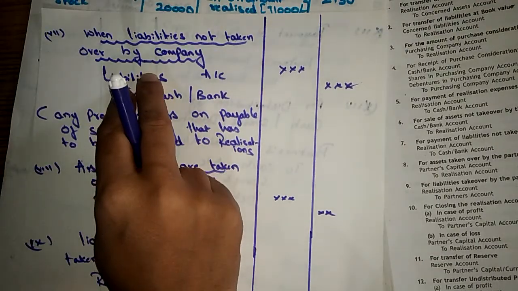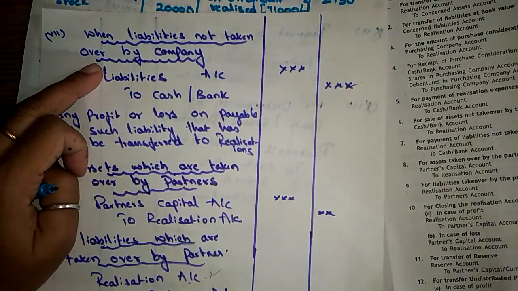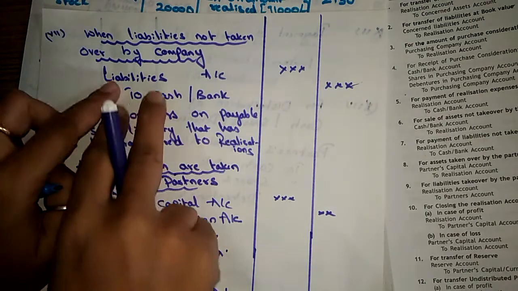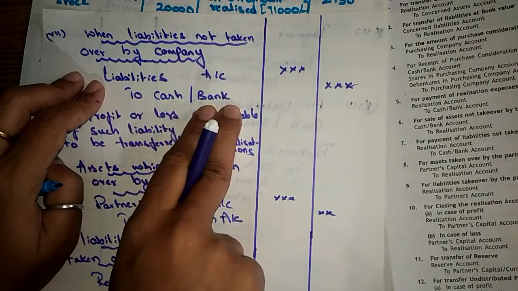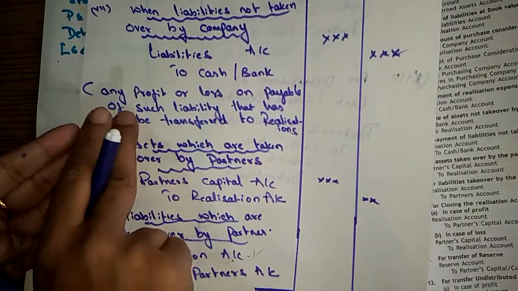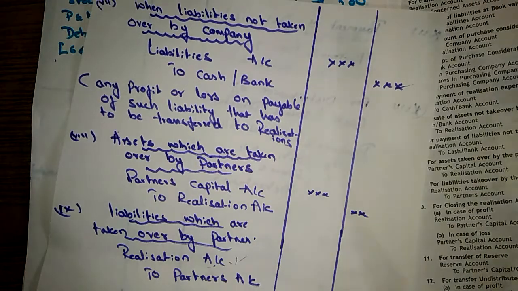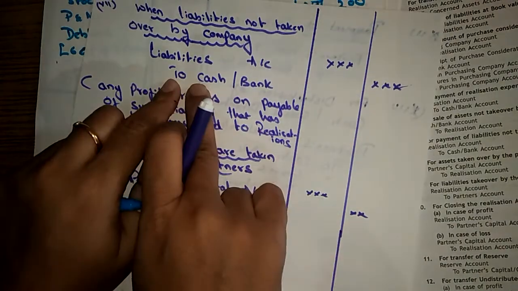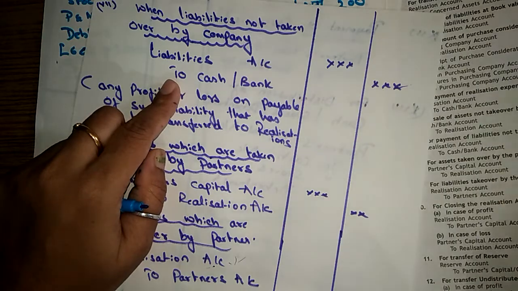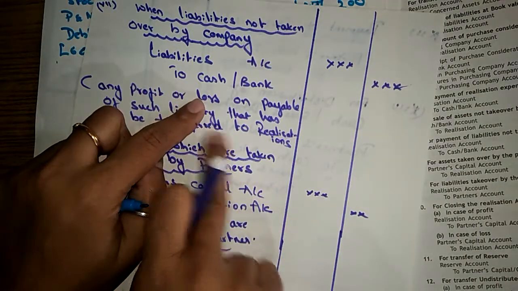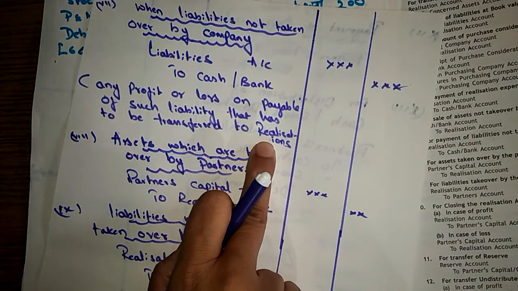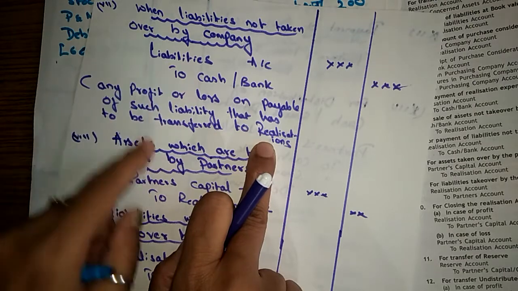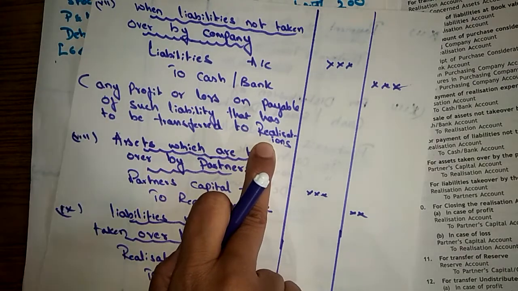So that loss again we need to transfer to realization account. Same with liabilities. The liabilities which are not taken over by the company are paid by the firm, so liabilities account debited to cash or bank account. If we are transferring any loss or profit to realization account: if the firm is paying more, then that is a loss, which has to be transferred to realization account. If the firm is paying less than the book value, that is a profit, which has to be transferred to the realization account.